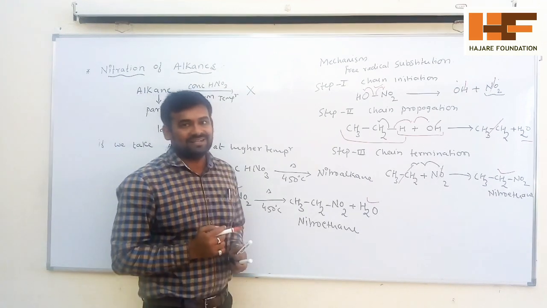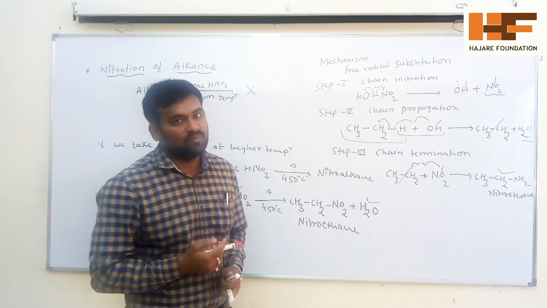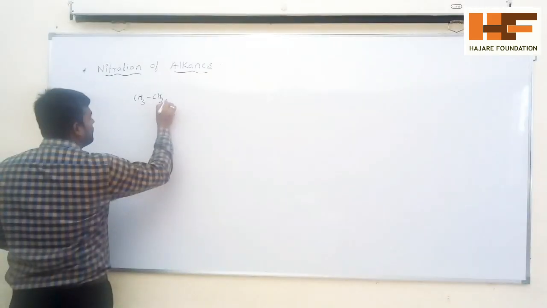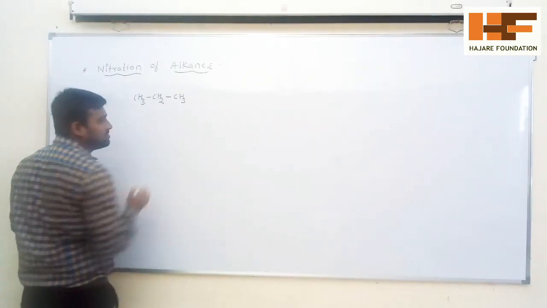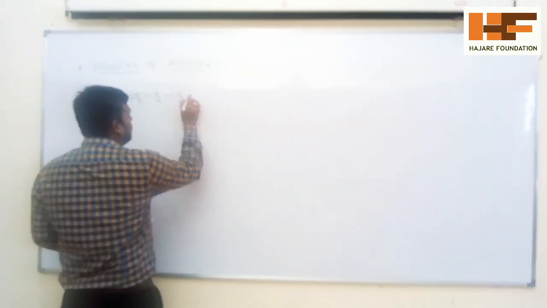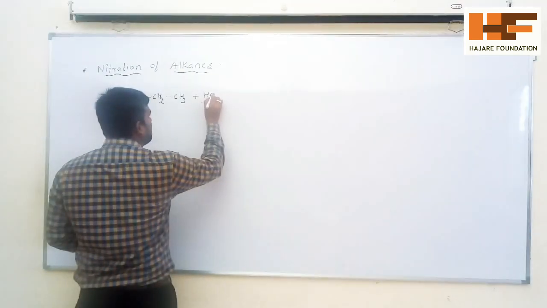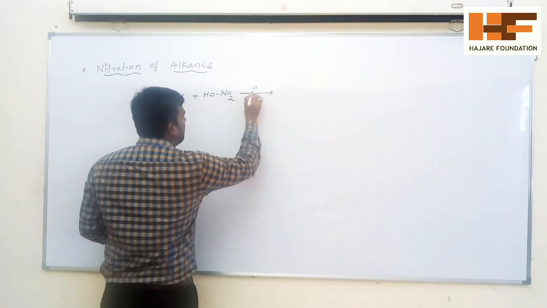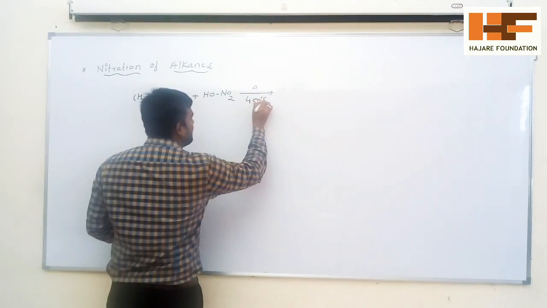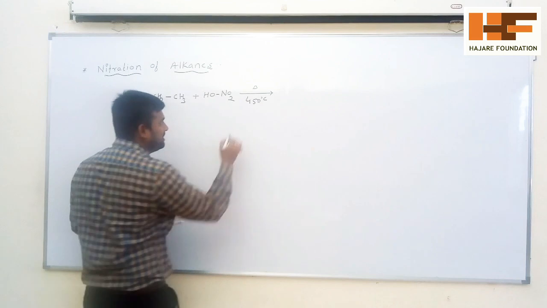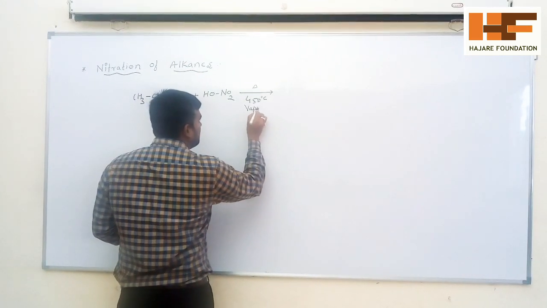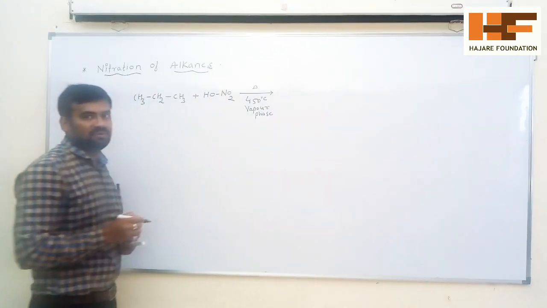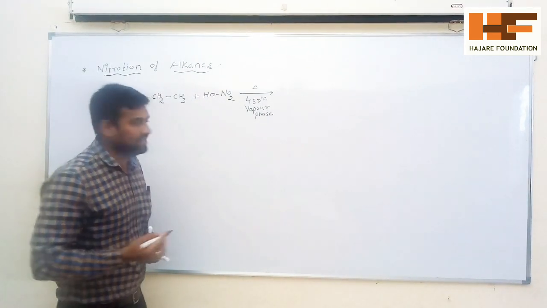Now we'll take one higher alkane, that is propane, CH3CH2CH3. In propane, if I add H, OH, NO2, that is nitric acid, and heat the mixture at about 450 degrees Celsius, this nitric acid is present in the vapor phase. Remember, at high temperature it is present in the vapor phase. You will get the possible products.